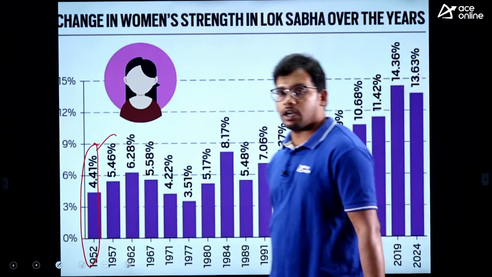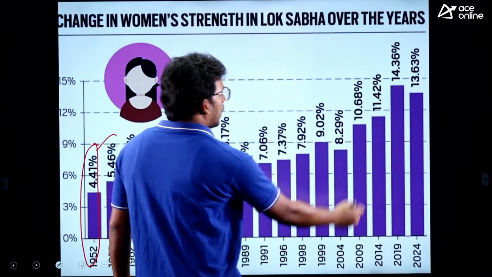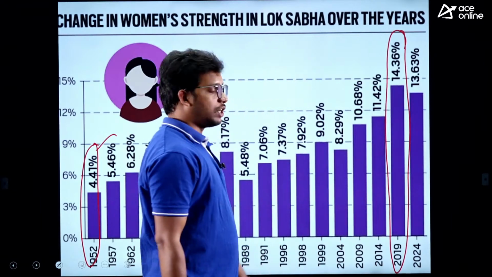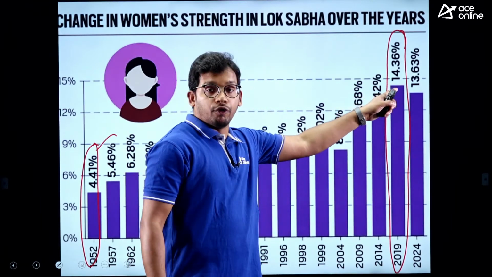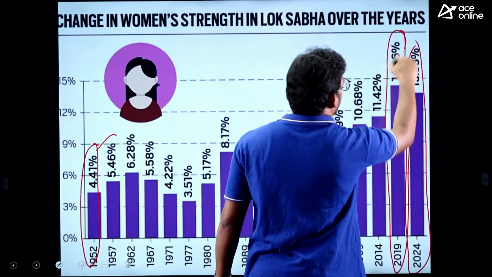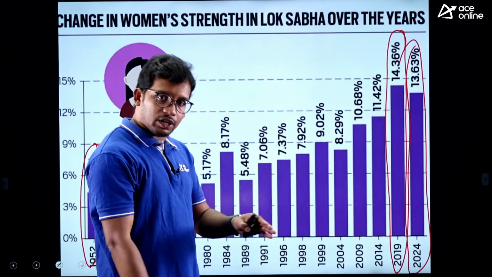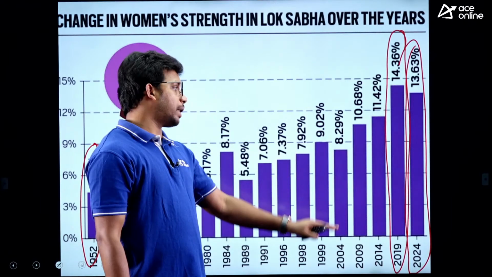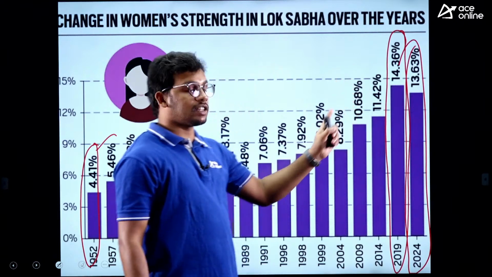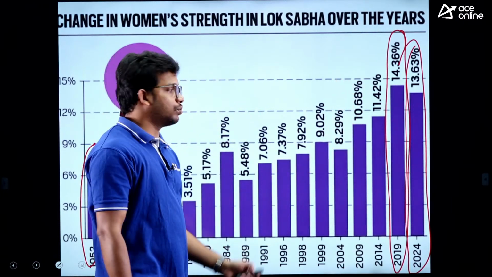And last year, you have to remember, 2019 is the highest ever recorded women percentage in the Lok Sabha, that is 14.36. Now it again dipped in 2024. There is a decline in women members in the Lok Sabha compared to the last Lok Sabha elections. And 2019 was the highest ever recorded women percentage in the house, right?